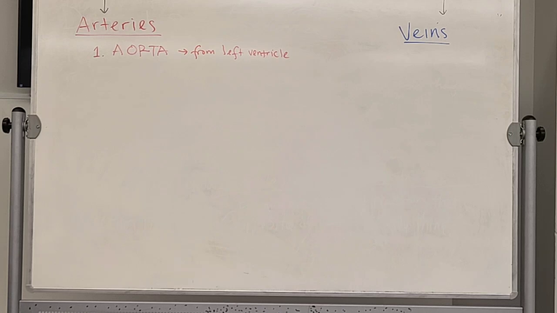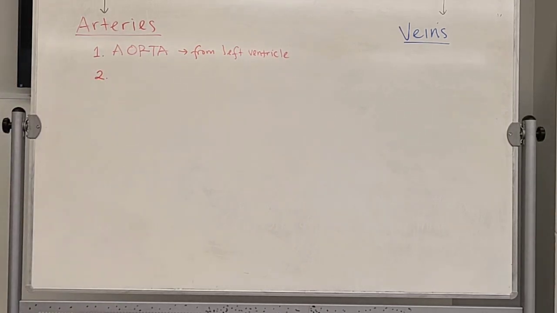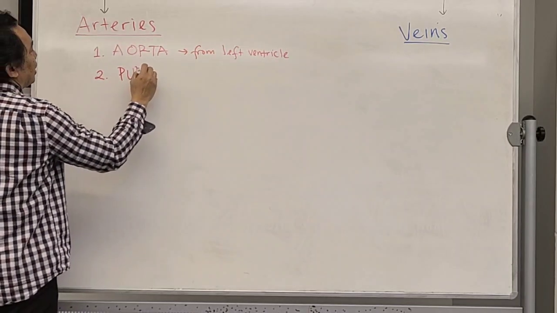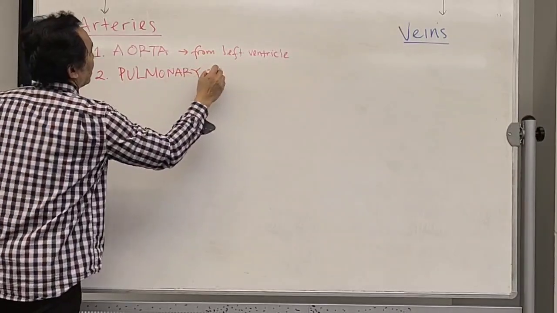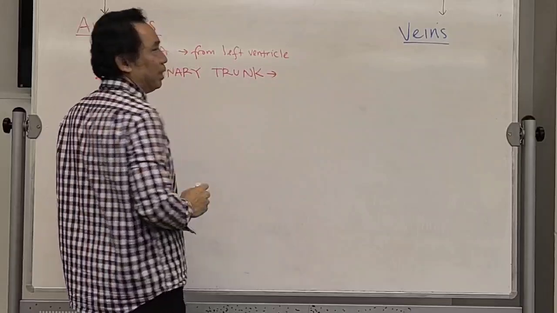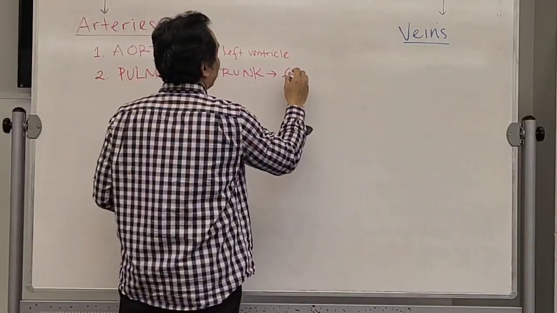The second one is also a little bit big. It's called the pulmonary trunk. This comes out from the right ventricle.